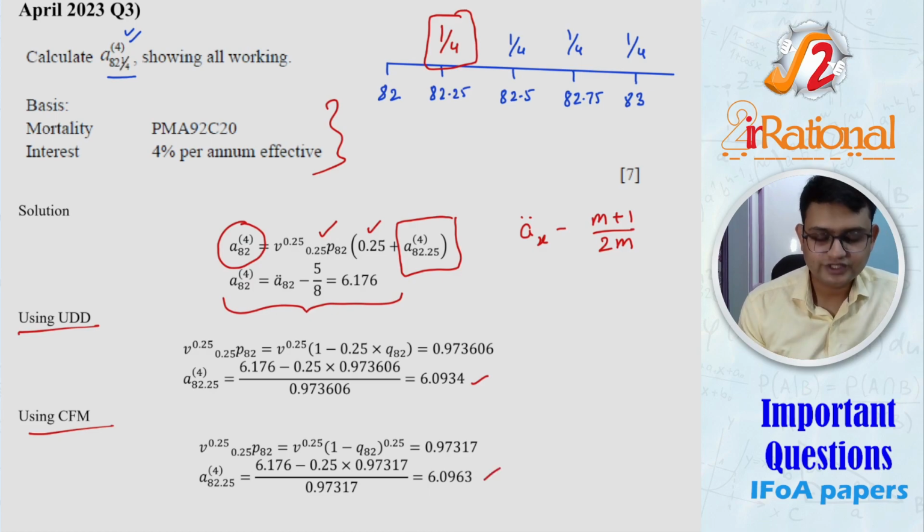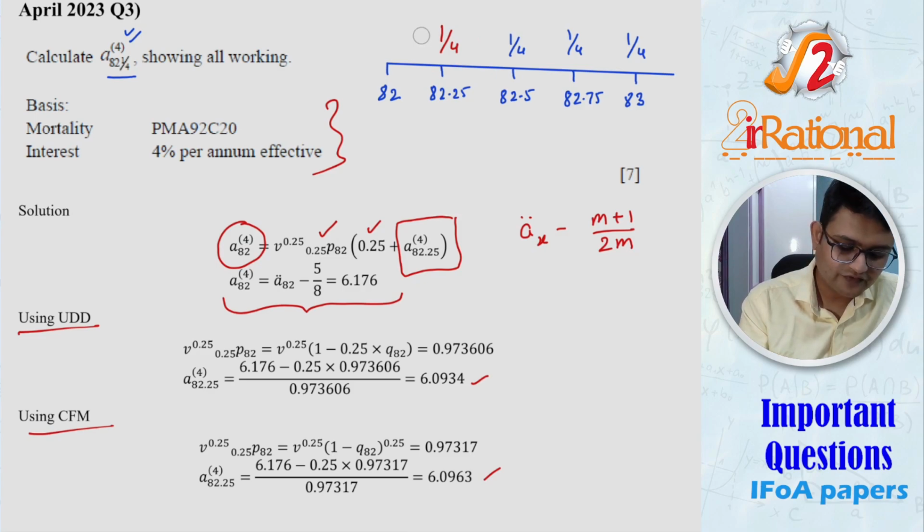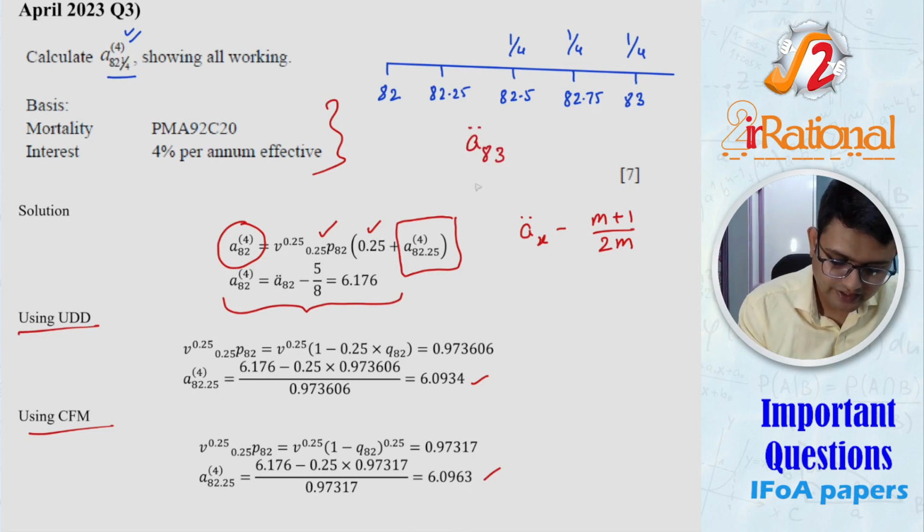Now most of the students and also the institute have given a different answer. What they have done is they have said we know A due 83, using that we can calculate A due 83 payable 4 times. That would be this point and later. We will add these two payment to get the value of,